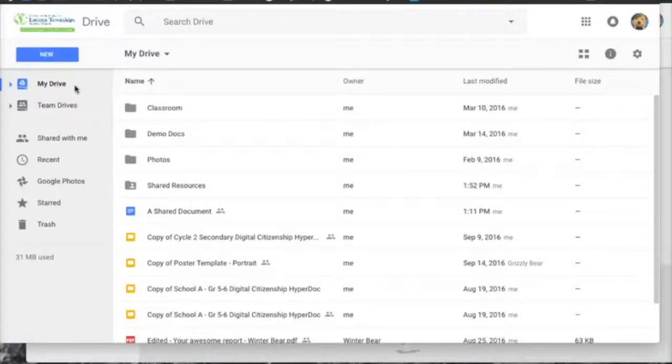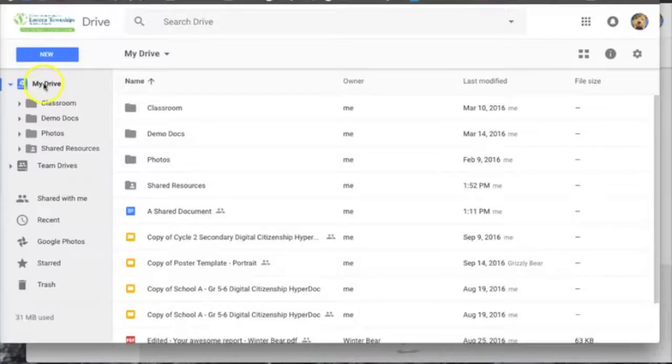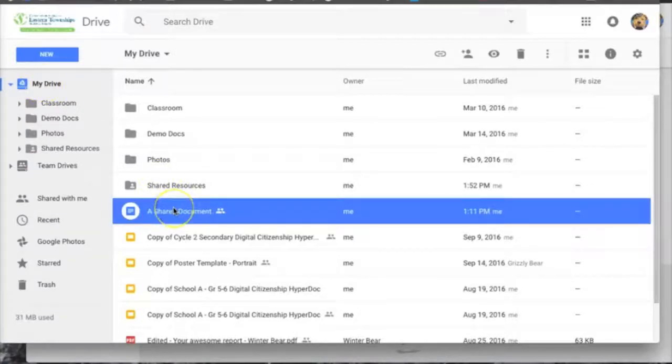You may have noticed something new in your Google Drive recently. Welcome to this introduction to Google Team Drives. My Drive is still where you keep your own files, and that hasn't changed. You can still share files from your drive just the way you did before.